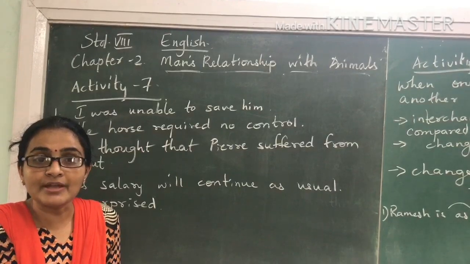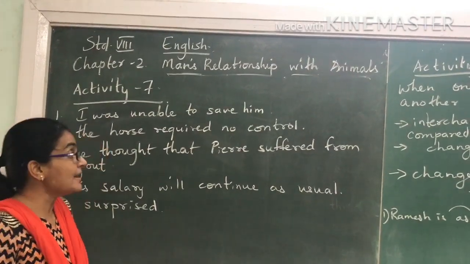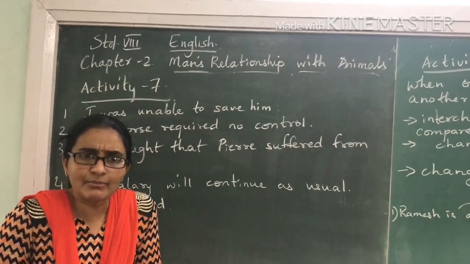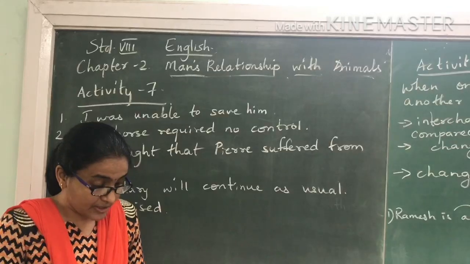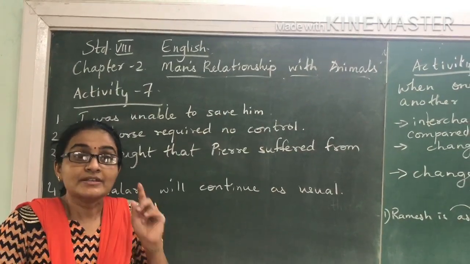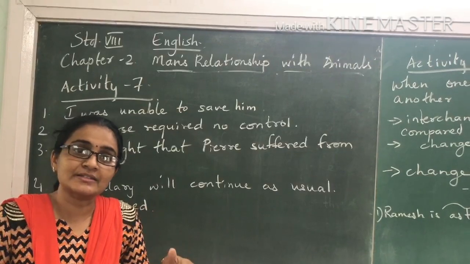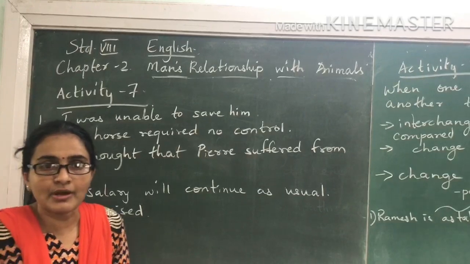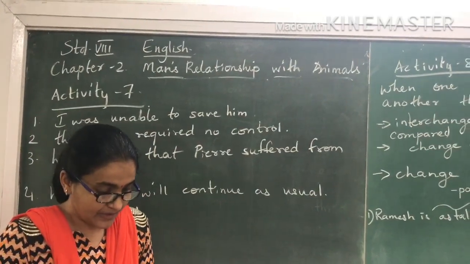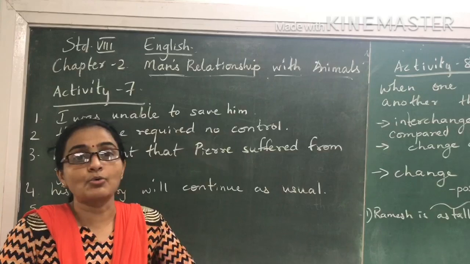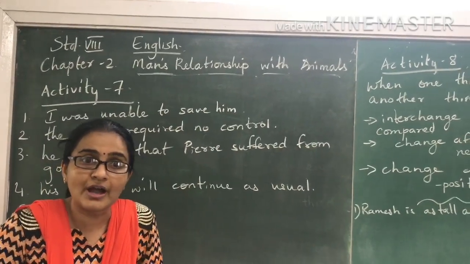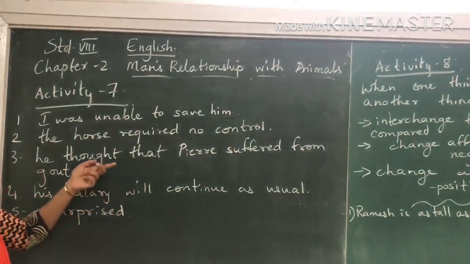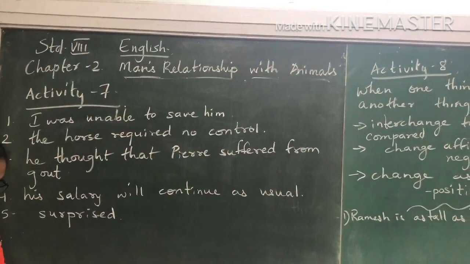Now the third one, maybe you got the gout. See, the word used in the question is maybe. Means it may be possible, it may not be. The first one, he was sure that Perry suffered from gout. See, what is the question? Maybe. And the answer is he was sure. So that is not the correct answer. He thought Perry suffered from gout. This could be a correct answer. He thought Perry might develop gout in future. Now see, maybe you have got the gout does not suggest he'll develop it in future. So over here the correct answer would be he thought that Perry suffered from gout.